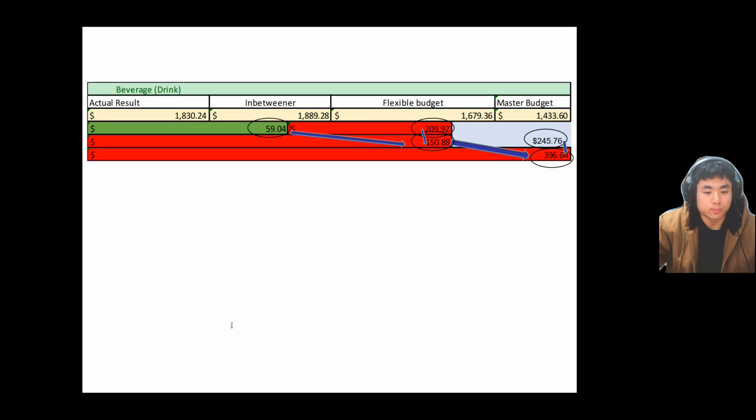The unfavorable sales budget variance on beverage of $396.64 is composed of two variances: the unfavorable sales price variance and the unfavorable sales volume variance. The unfavorable sales price variance can be broken down into two variances, which are the favorable material price variance and the unfavorable material efficiency variance.